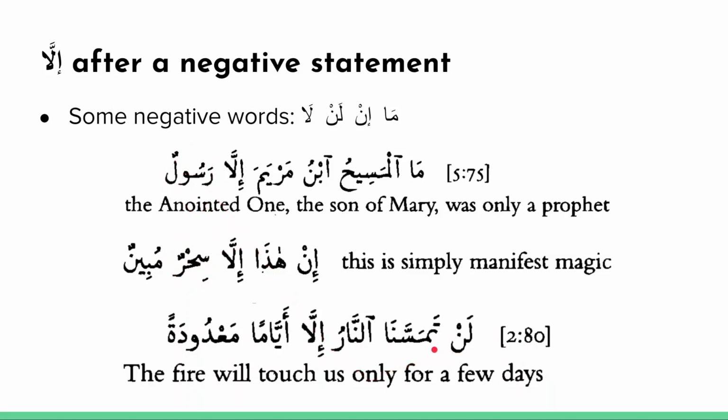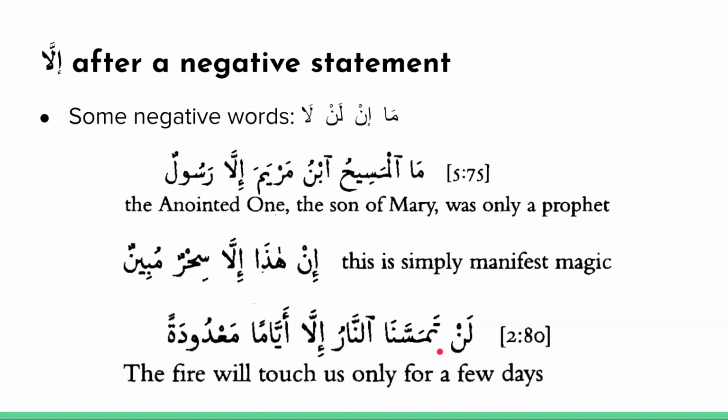Last example, لن تمسنا النار إلا أياما معدودة. The fire will not touch us, except for a few days. Ayyam is days, ma'dudah is a few, or counted, numbered. And again, ayyam is a broken plural, so ma'dudah is a feminine singular.